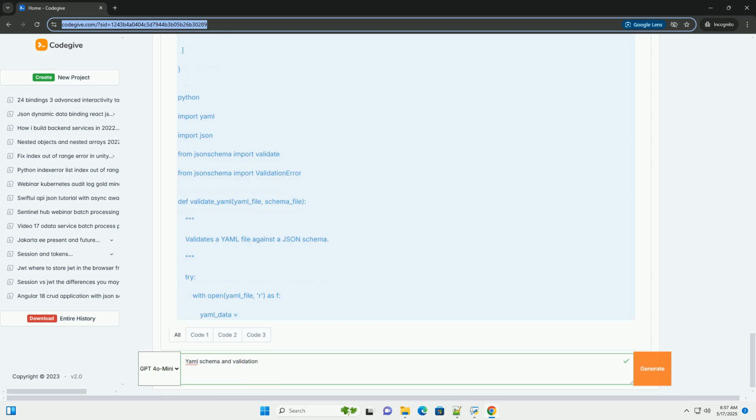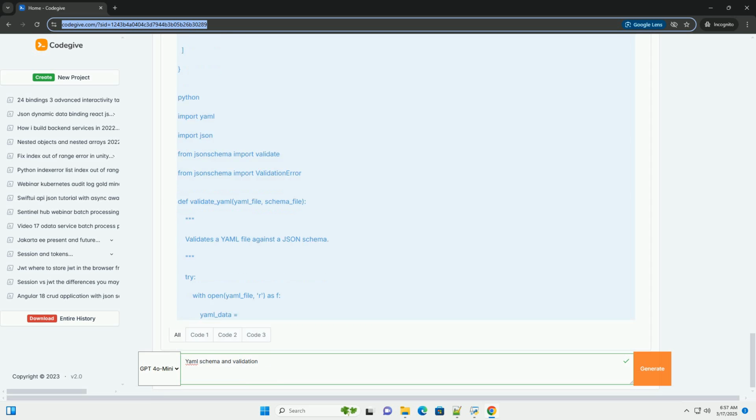Data integrity: ensure that your YAML files contain valid and consistent data. Error prevention: catch errors early in the development life cycle, preventing problems that might arise from misconfigured or malformed data. Documentation: a schema serves as living documentation, clearly outlining the expected structure of your YAML data.